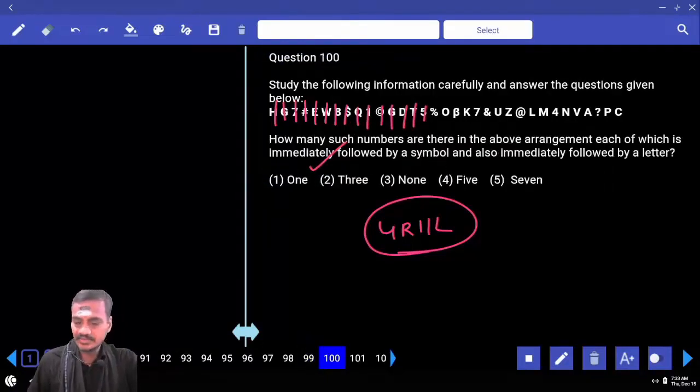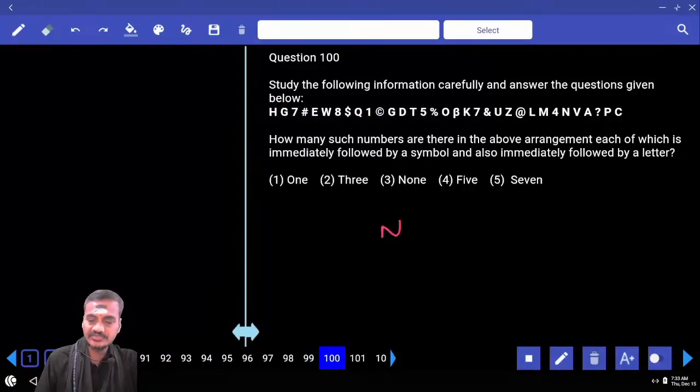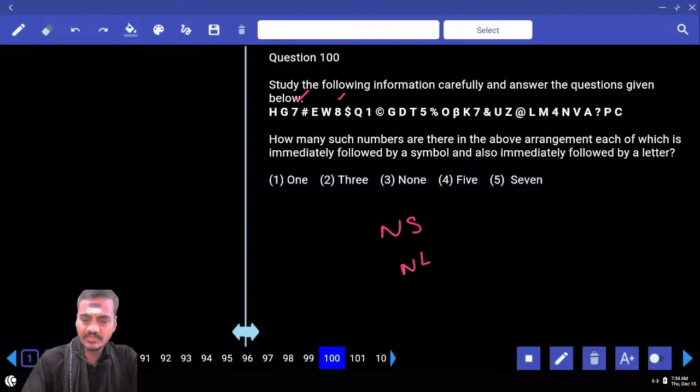Then 100. Now in this 100, how many such numbers are there, each of which is immediately followed by symbol and also immediately followed by letter? Okay? How many such numbers are there? Number followed by symbol, number followed by letter. Then number followed by symbol, we have number followed by symbol. Now this is number followed by symbol. And next one, anything else? Number followed by symbol. Hence, there are 5 altogether, number followed by symbol.